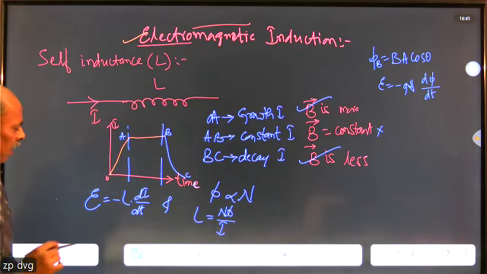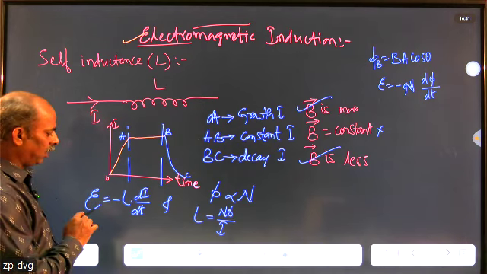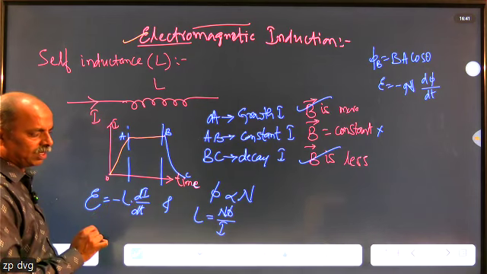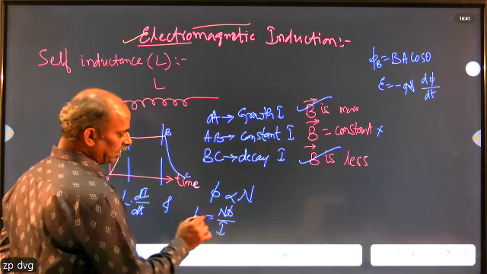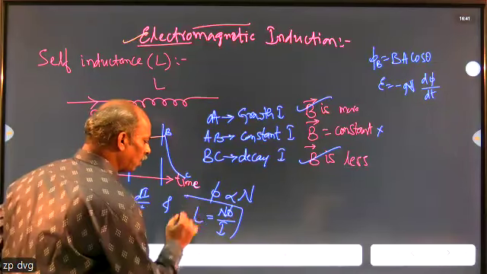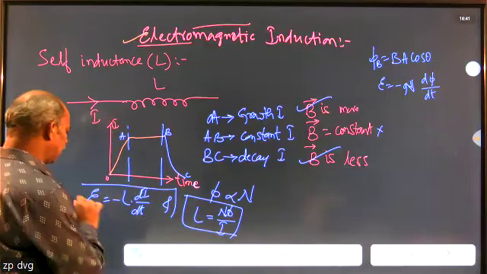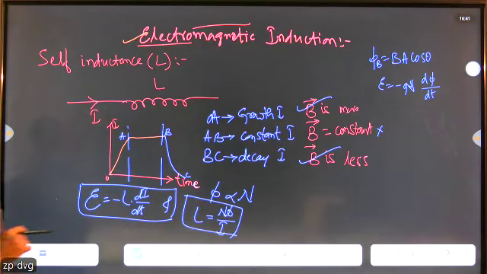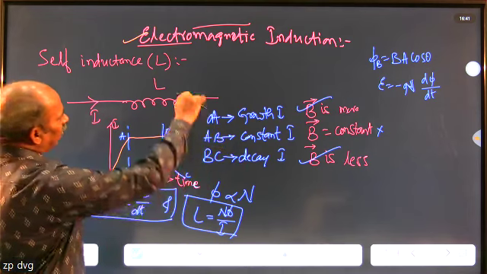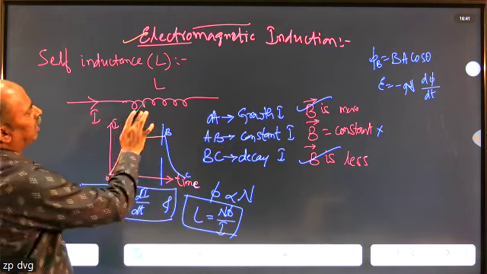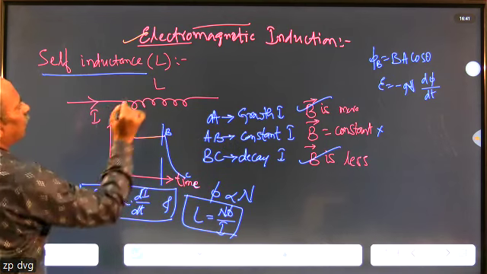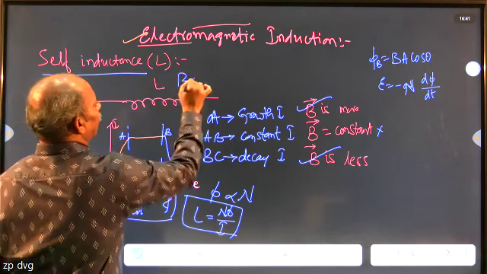So E stands for induced EMF, L is self-inductance, dI/dt is the rate of change of electric current. In this equation, N stands for the number of turns of the coil. So these two are the main equations for self-inductance of a coil. When it is induced, an EMF again gets generated within the coil. That's why the EMF induced in the case of self-inductance is also called back EMF.